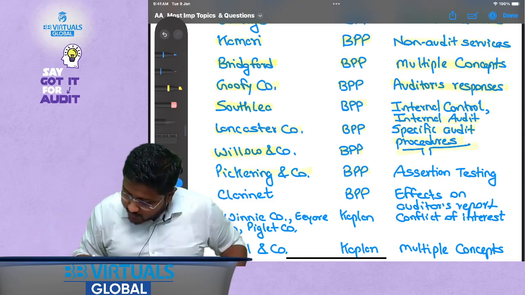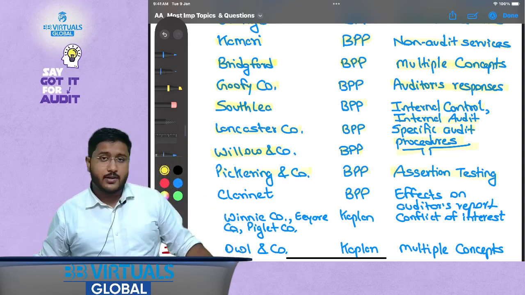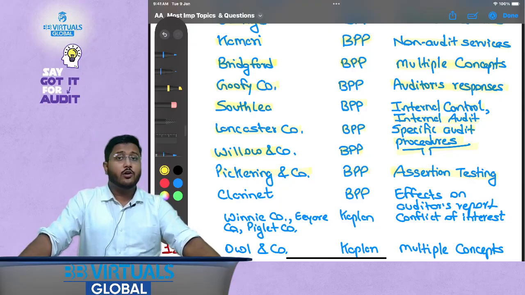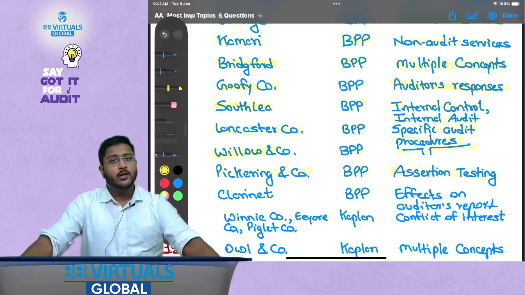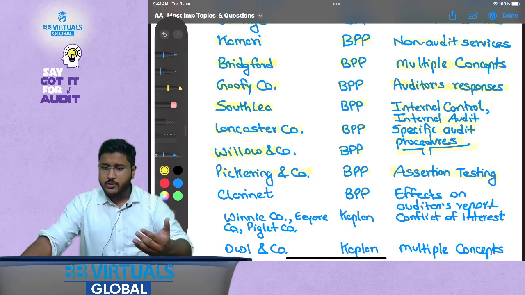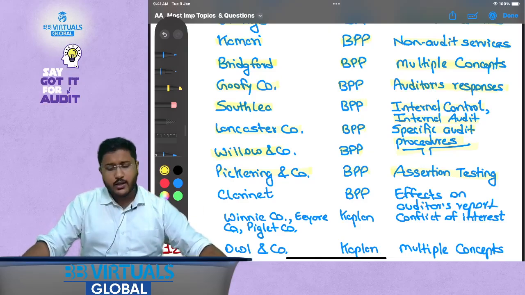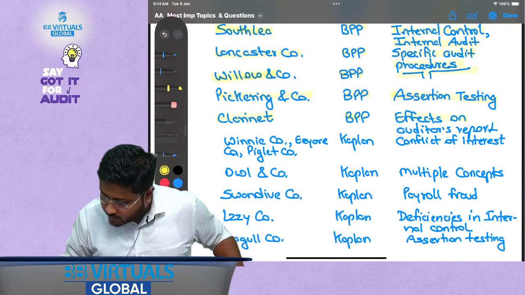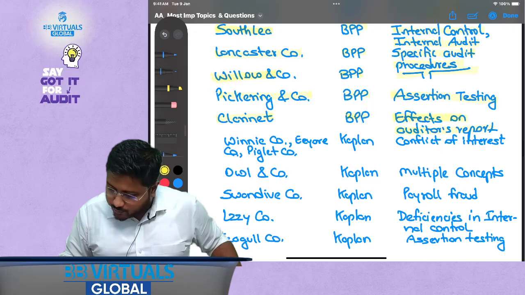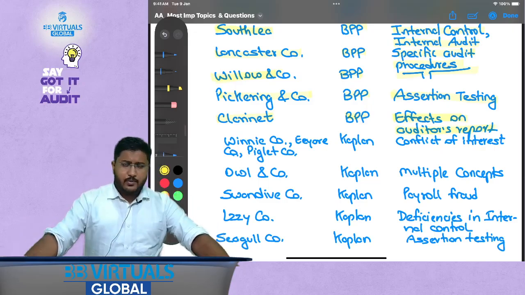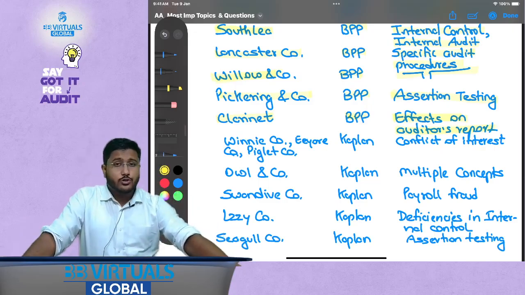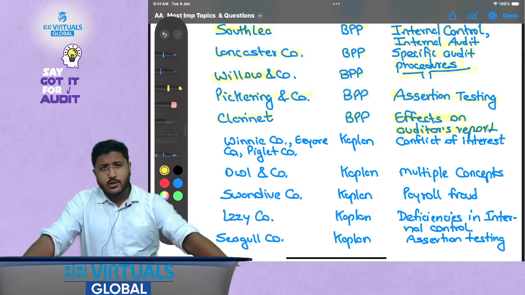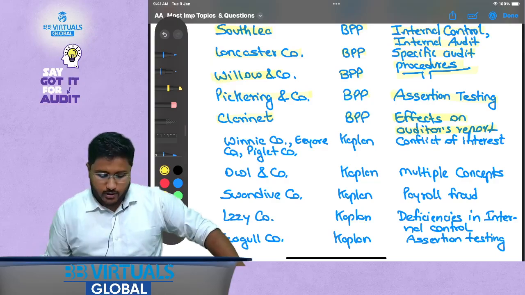Then Pickering and Company, again from BPP, talks about assertion based testing. This is not just mentioning the audit procedures, but also considering the assertions. So you will be performing the audit procedures, but you will also be considering the effect of the assertions over here. Then Clarinet, BPP, effects on the auditor's report. See, there could be certain scenarios happening in the case study, but you should also know what kind of effect it is going to have on the auditor's report. So that is why this question is very, very important for you.